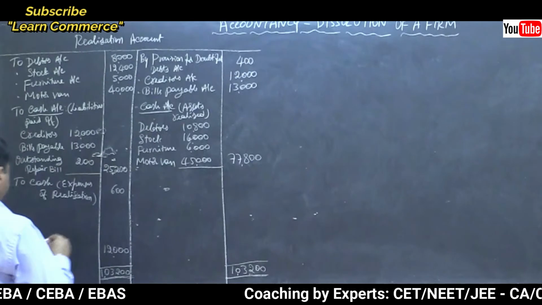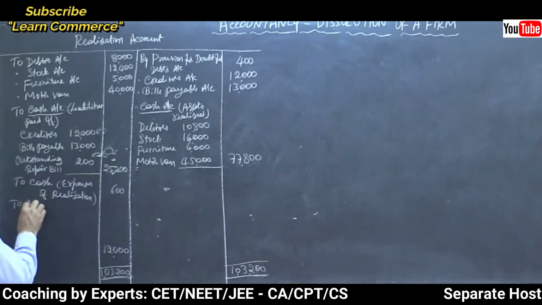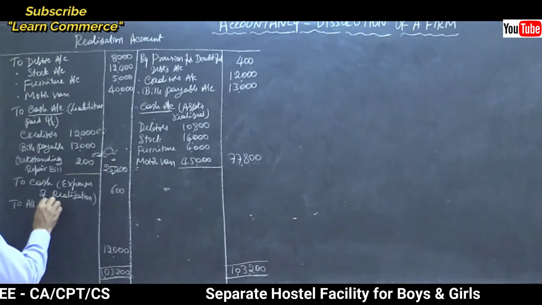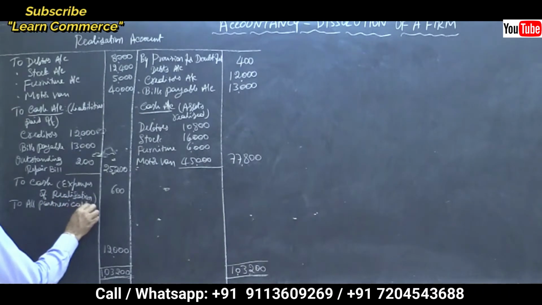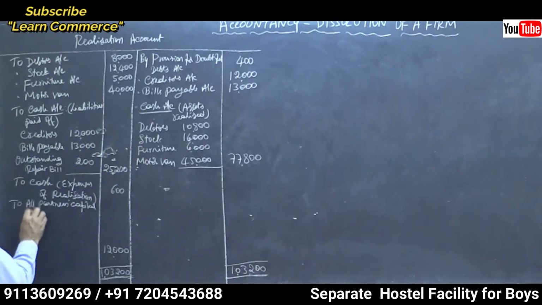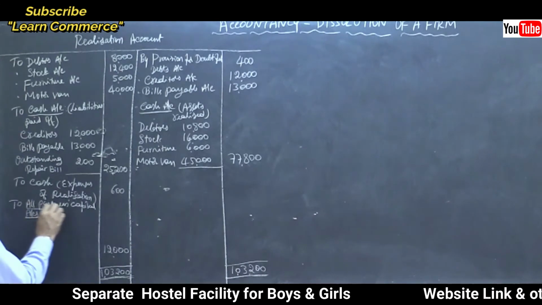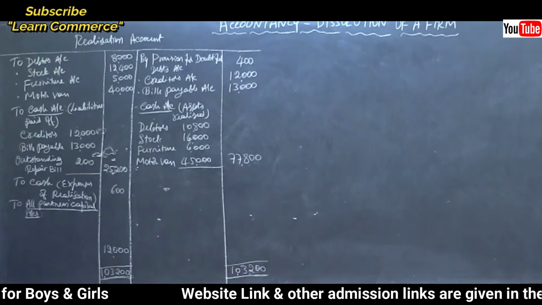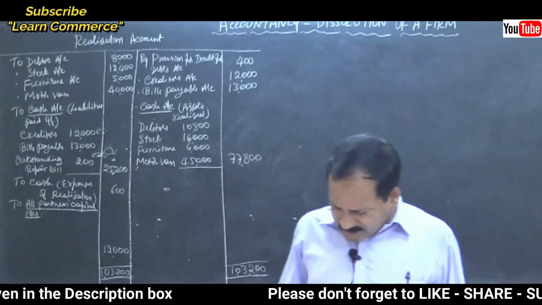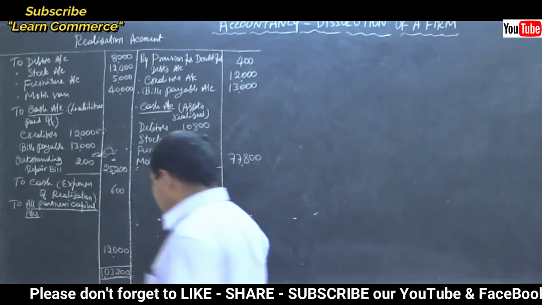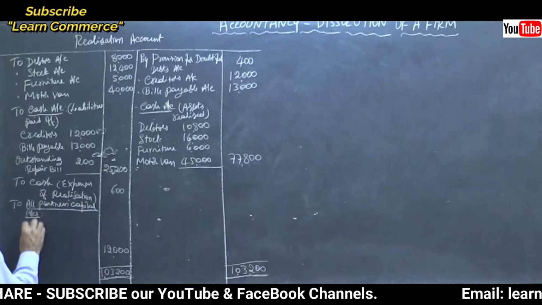Leave a gap here. To all partners' capital accounts. Underline it. Under that, what are the names? Neha, Nisha and Nikki. Is that correct? Yes.